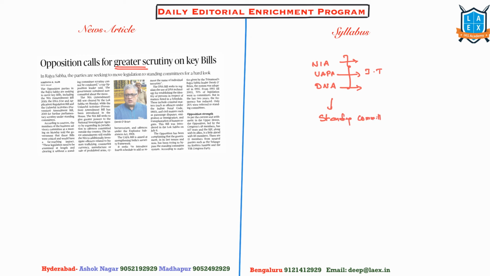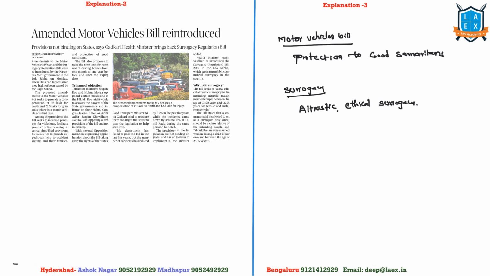Before 2014, it was by and large a norm that any bill which the opposition did not accept was referred to the standing committee for an in-depth study of the bill. You can remember the standing committee was able to find a solution for the Lokpal bill, which had suffered huge factionalization in Lok Sabha. So the standing committees make the scrutiny of bills much deeper. After the BJP has come to power, referring bills to the standing committees has remarkably decreased. Previously it was 70%, now it is close to 26%. That is a point we need to observe.